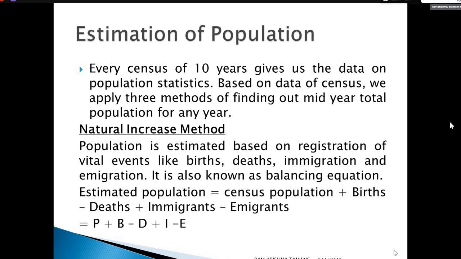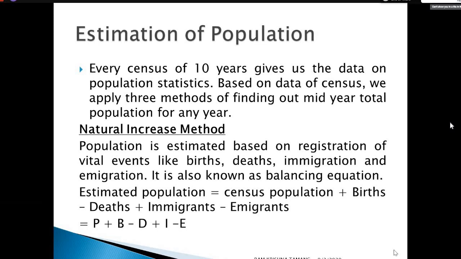Population growth rate. Estimation of the population means estimating or forecasting the population in a certain particular year based on the available data. Every country conducts a census every 10 years, except Japan and Germany.